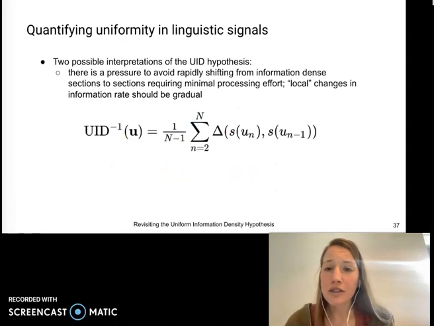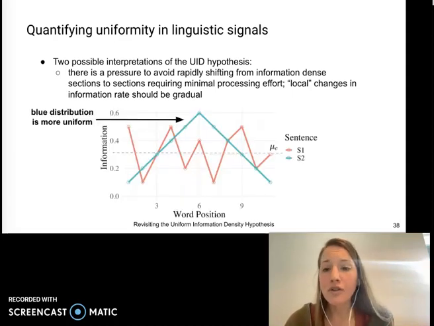Yet, we can also look at UID as a pressure to avoid rapidly shifting from information-dense sections to sections requiring minimal processing effort. That is, the local changes in information rate should be gradual. Under this interpretation, the blue distribution should be more uniform, since its local changes are relatively small.